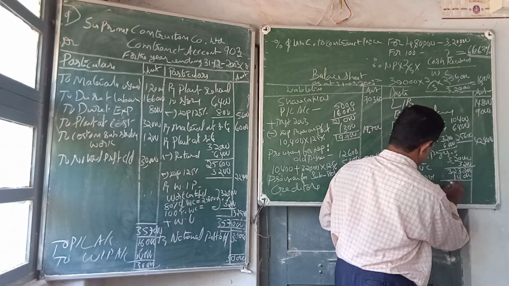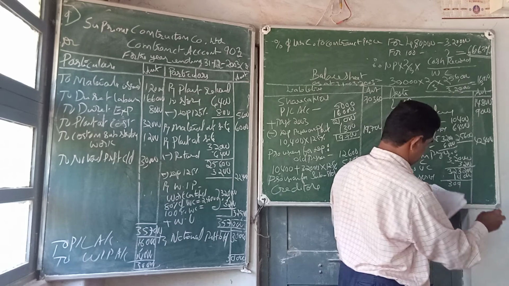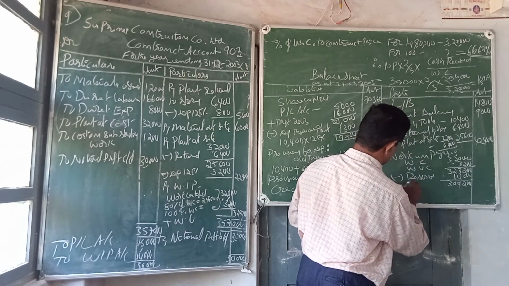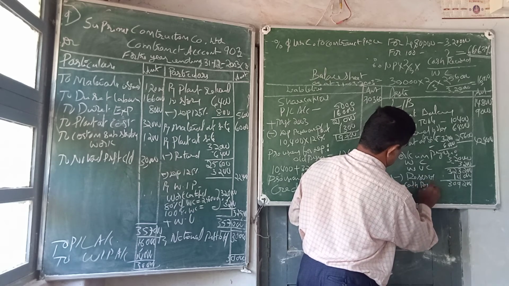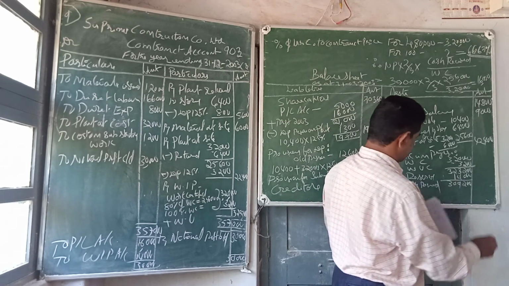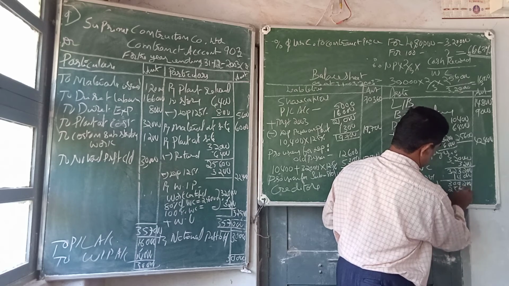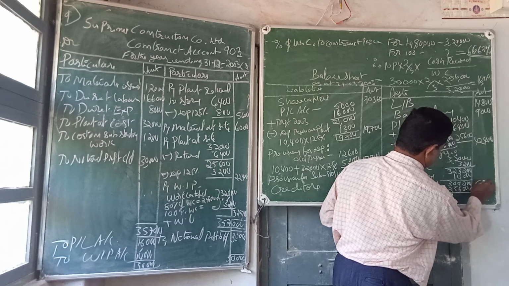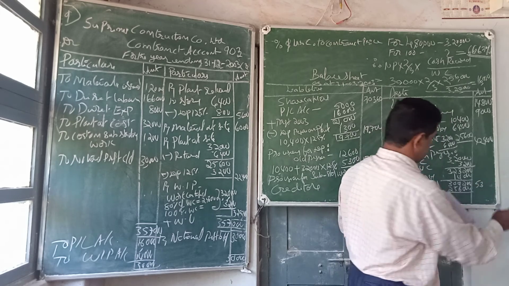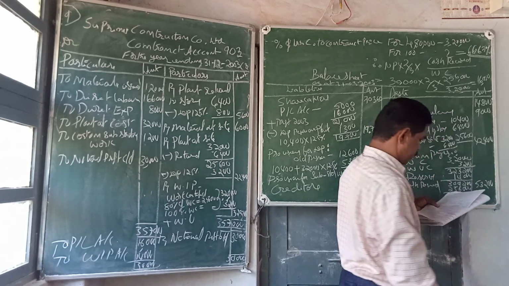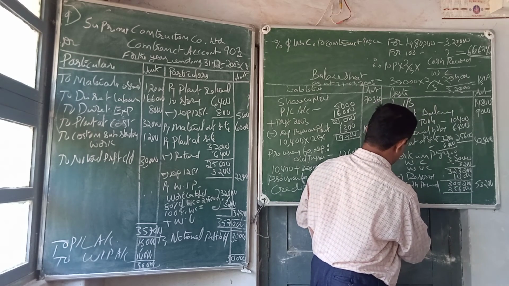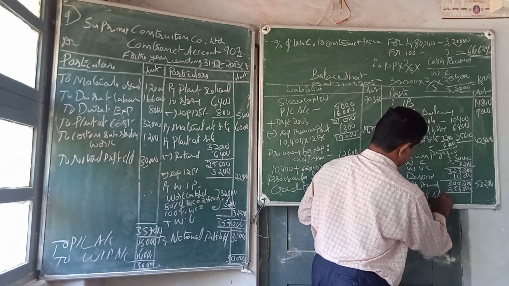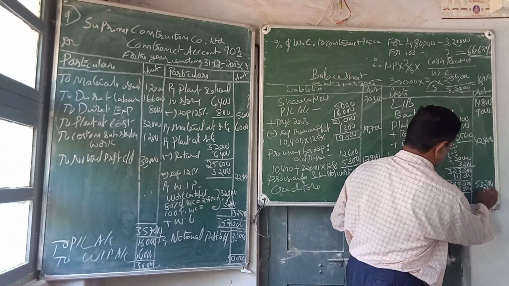Now 3,09,200 less cash received 2,56,000. Balance is 53,200. Then material at site, last one. Material at site 6,000.